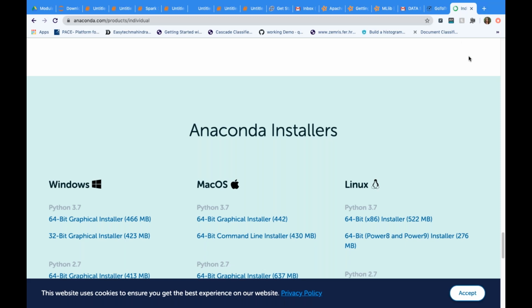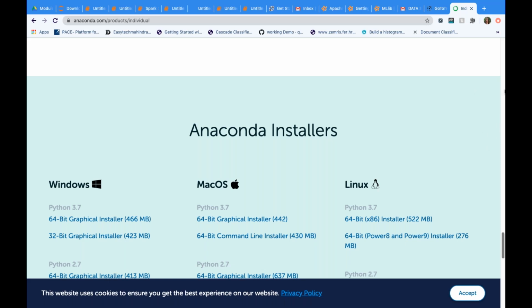Basically, I have installed Python 3.8 version, and Anaconda is 3.7 version. So that's the reason I was wondering what to do. Okay, that's okay. One version will not actually impact much. And according to me, you should never use the latest one. Just use the previous one, because if there is a bug or something... 3.7 is compatible with everything.